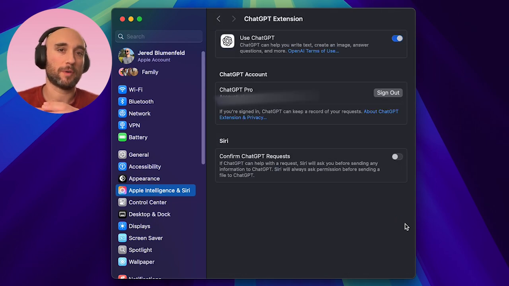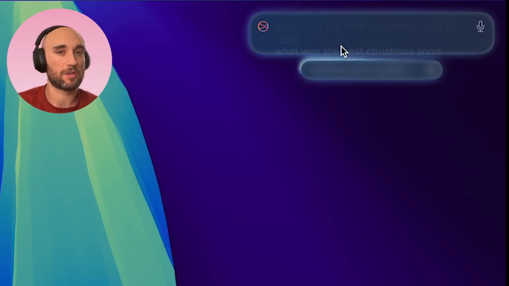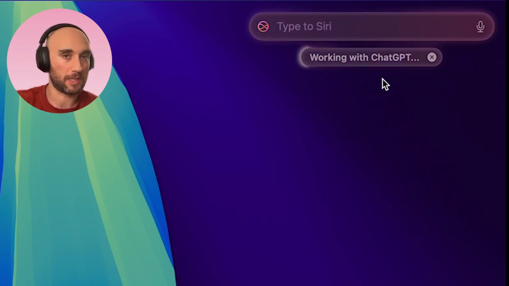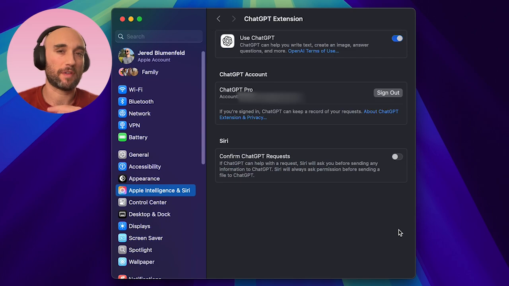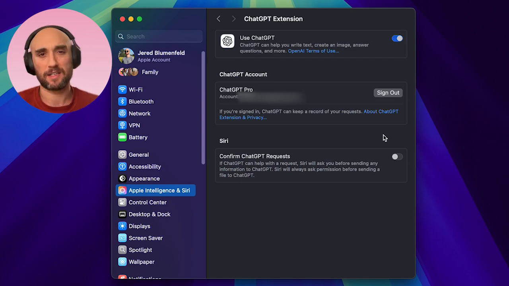And once you do that, you can ask a question to Siri, and if it doesn't know, it will say, do you want me to ask ChatGPT about that? And I find this very useful. I even recommend turning off that permission where Siri asks you, because I just want to be able to ask ChatGPT right away. I don't want to have to add another layer of friction. And you don't need a ChatGPT account to use this. They give you a certain amount of free uses.